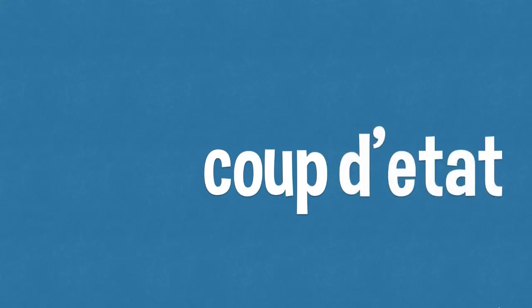Here's your next word: coup. Coup. When there is a coup, a group of people seize power or control in a country. They get rid of or overthrow the previous government. The word actually comes from the French phrase coup d'état.